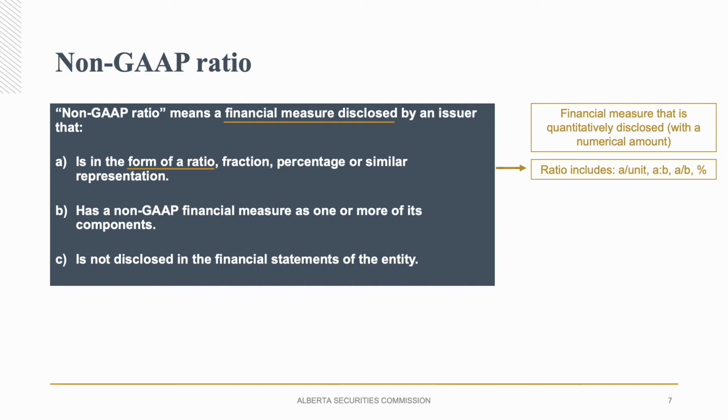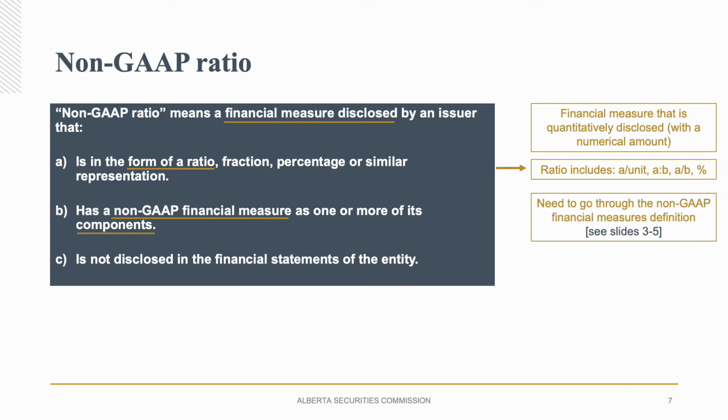Non-GAAP ratios are a specific subcategory of non-GAAP. As we discuss on slide 3, non-GAAP financial measures are the dollar amounts. Non-GAAP ratios are those in the form of ratios or fractions that have non-GAAP financial measures as one or more of its components. To assess this, you need to look closely at the numerator and denominator of the ratio to determine if any of the components are non-GAAP financial measures.